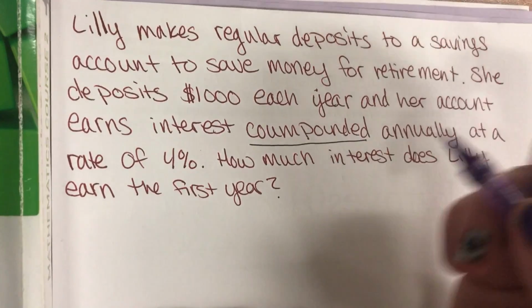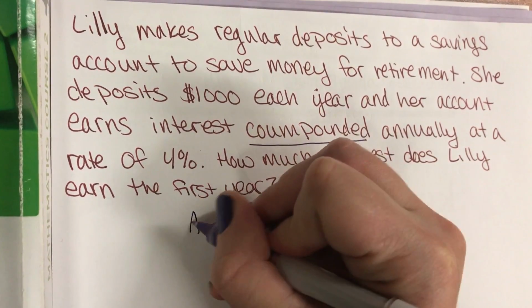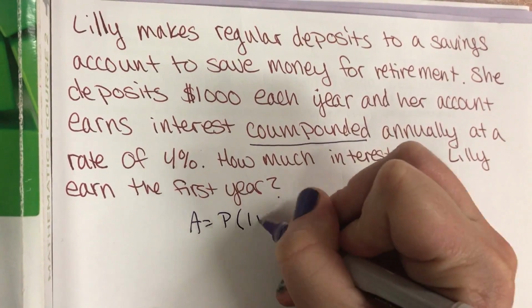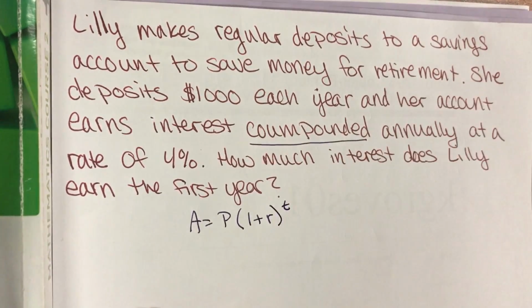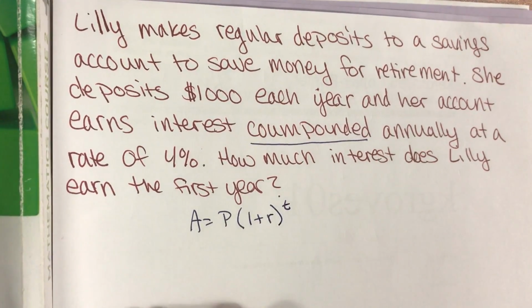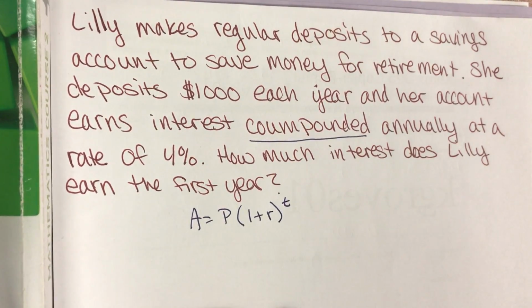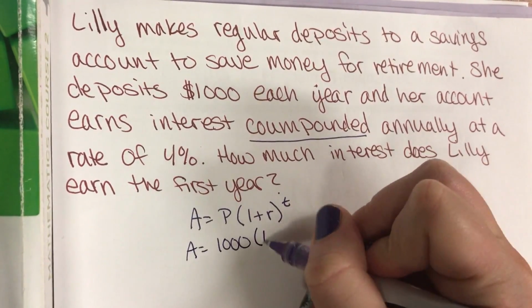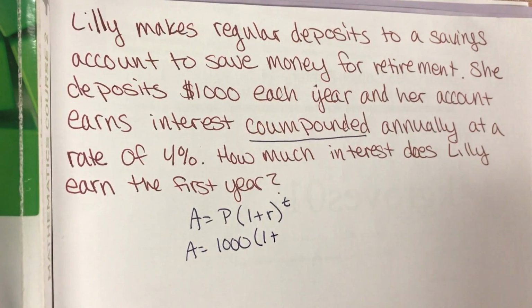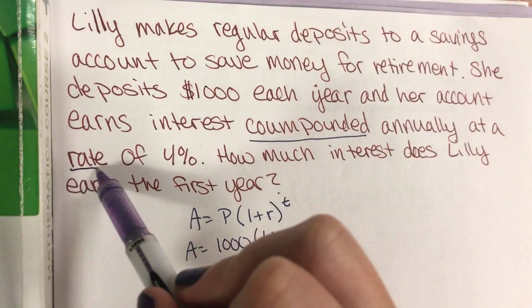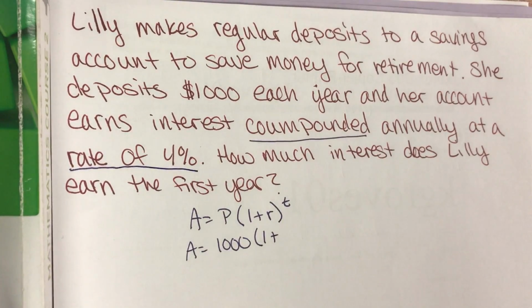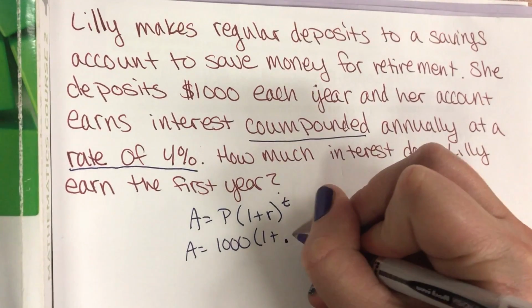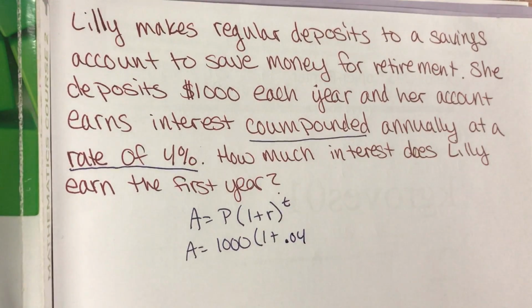So what was the formula for compound interest? A equals P times 1 plus R to the T. So what was my principal? Deposits $1,000. Okay, so she deposits $1,000. Then the 1 stays 1. What's the rate expressed as a decimal? Where's the rate? Oh, there it is. Rate of 4%, so I'm not going to write 4, it's 0.04. Remember, when you are doing percents to a decimal, you just move your decimal 2 places.